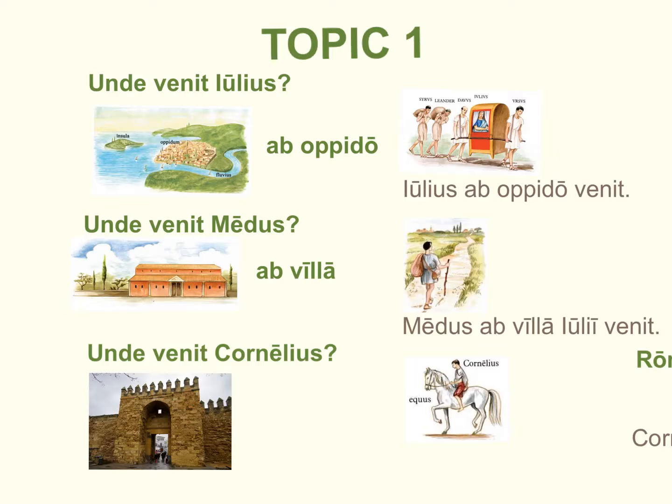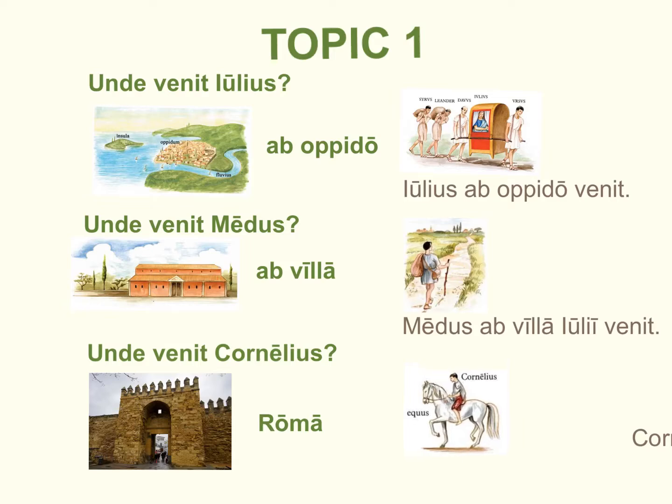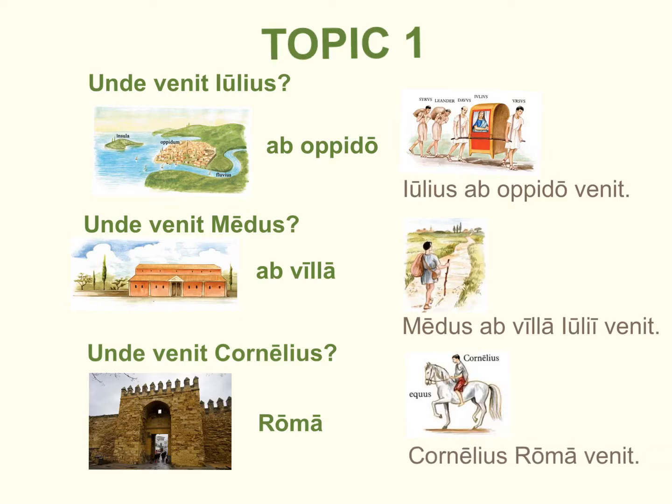How do we answer this question? We answer it, as you can see, without a preposition. No preposition here, just Roma. We retain the ablative ending here, but we have dropped the preposition, and so our answer would look like this. Cornelius Roma venit. And the way we interpret that in our English equivalent would be Cornelius comes from Rome, just like ab villa or ab oppido, but because it's a specifically named city or town, we drop the preposition.